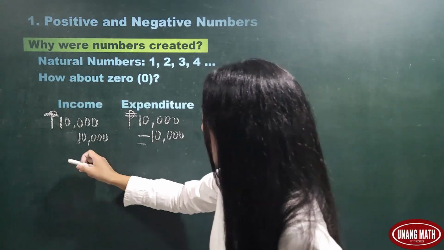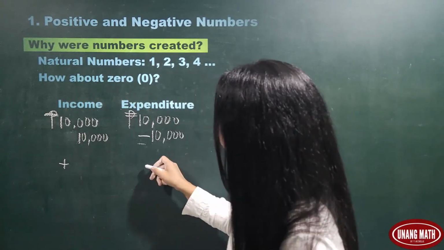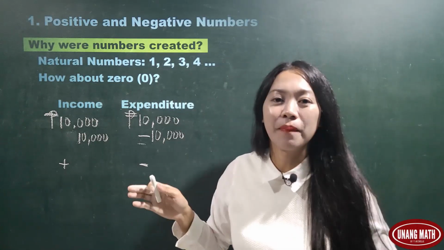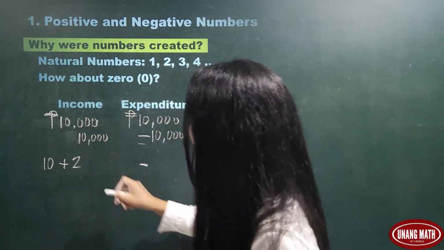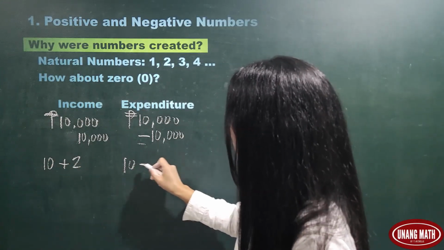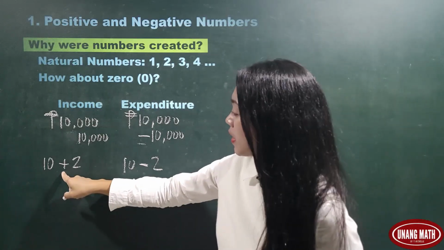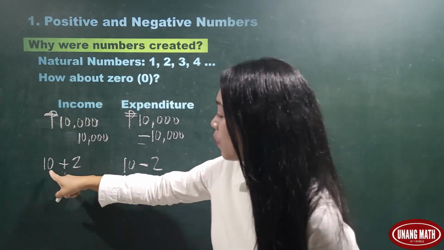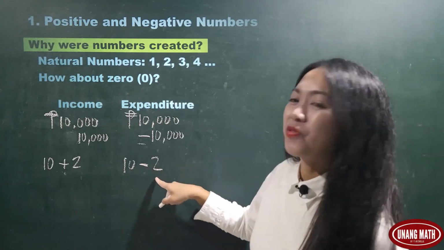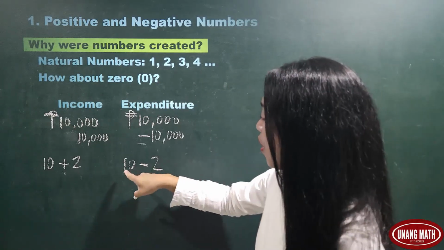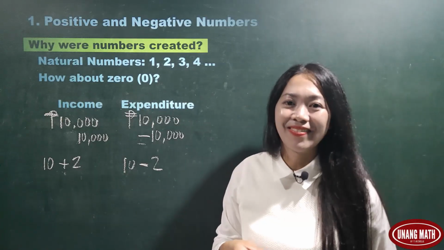And if the positive and the negative sign is written between two numbers, for example, between 2 and 10, this means addition. We will add the two numbers. And this means subtraction. So we will subtract 2 from 10.